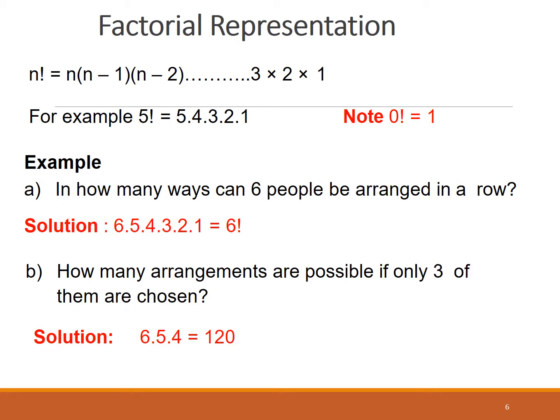going down to 3, 2, 1. For example, what is the value of factorial 5? 5 multiplied by 4 multiplied by 3 multiplied by 2 multiplied by 1. So 5 into 4 is 20, 20 into 3 is 60, 60 into 2 is 120. There is a definition: factorial 0, if it comes, is defined as 1. Similarly, for example, 6 by 5 by 4 by 3 by 2 by 1 is factorial 6. Just imagine multiplying 6 by 5 by 4 and so on.